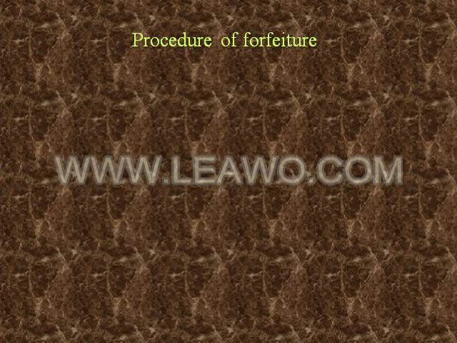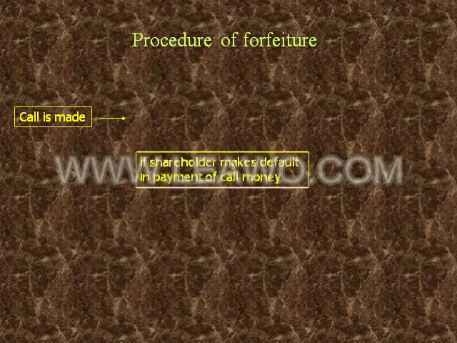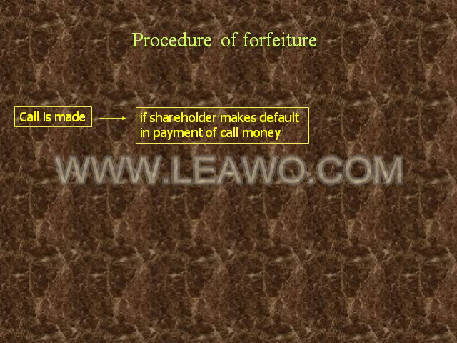Now let us learn procedure for forfeiture of shares. Company makes a call on its shares. Let us assume that a shareholder makes a default in payment of the call money. Then company sends him call reminders. How many call reminders are to be sent shall depend upon the provisions of Articles of Association of the company.